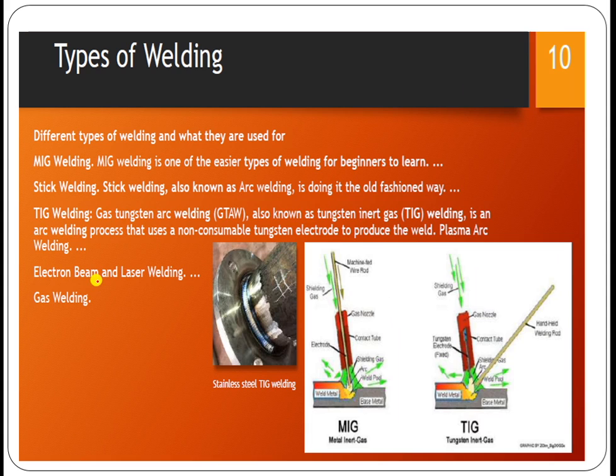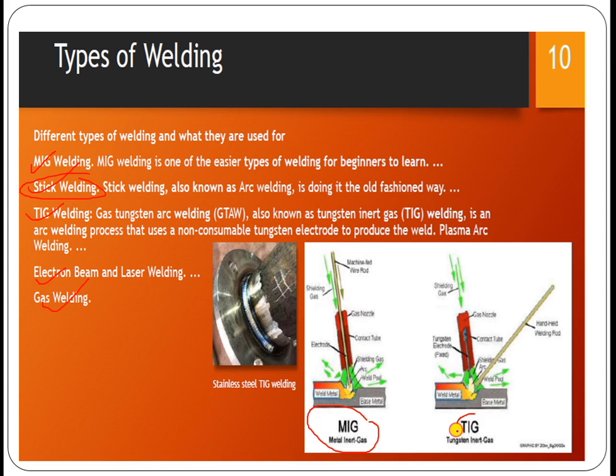Types of welding that we have already discussed: metal inert gas welding, stick welding. We are not going to consider these much more. TIG welding, tungsten inert gas welding, electron beam and laser welding, gas welding, but we will not go into the details of these. I will only explain in short.